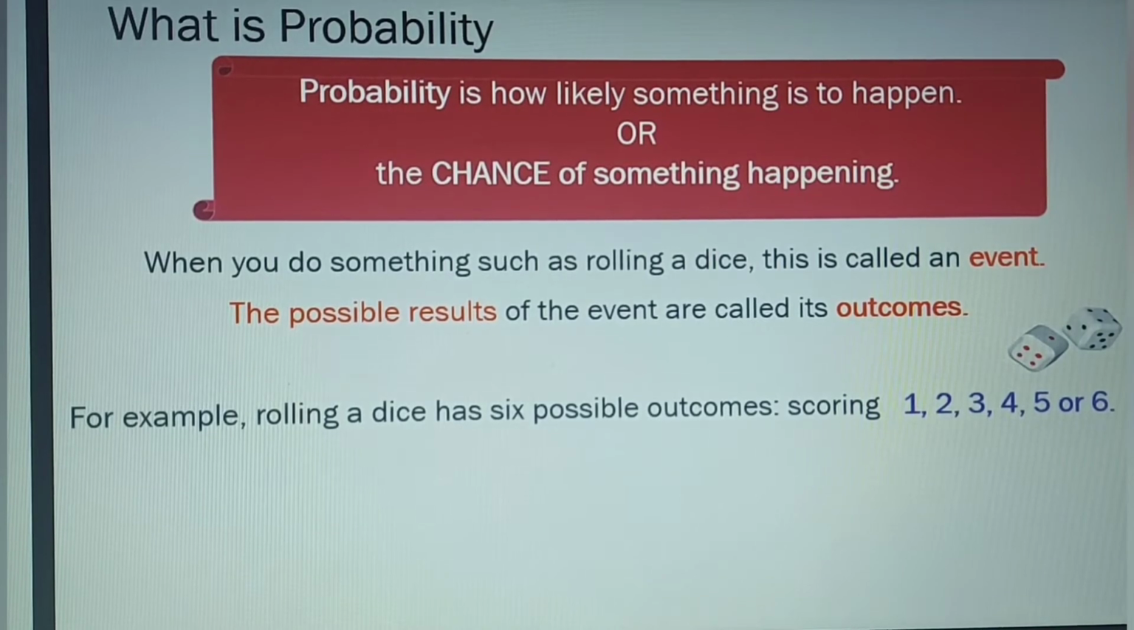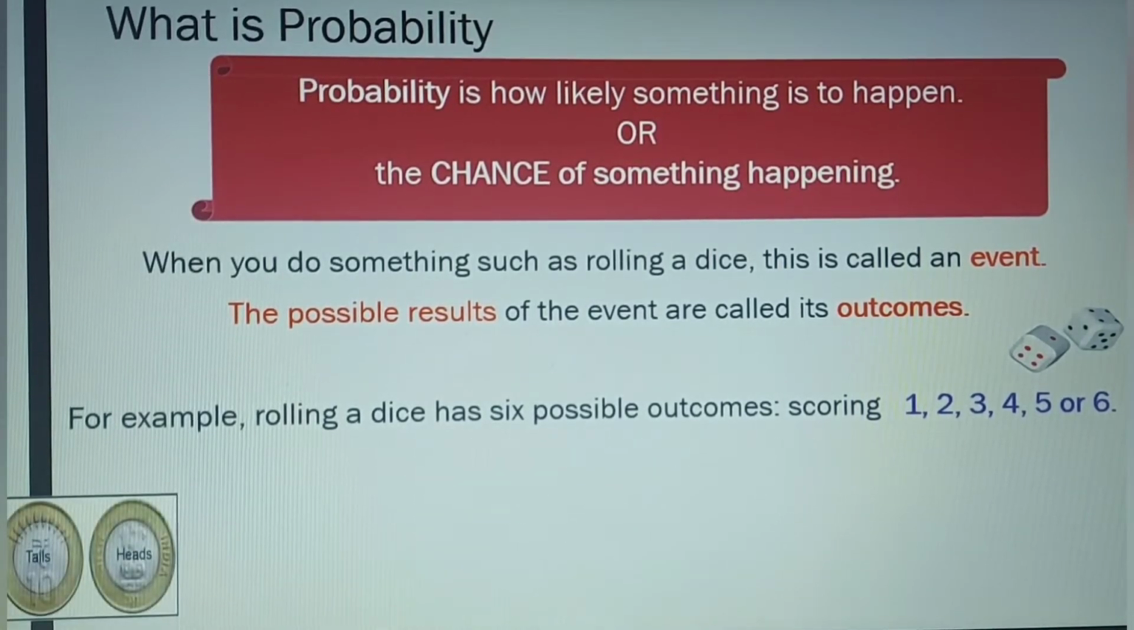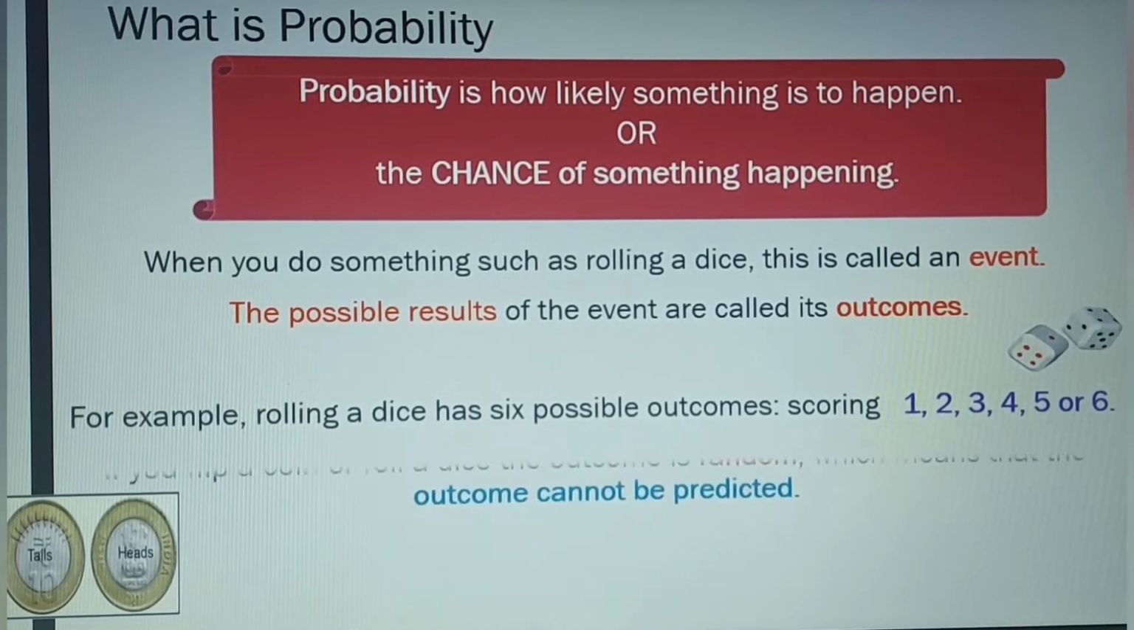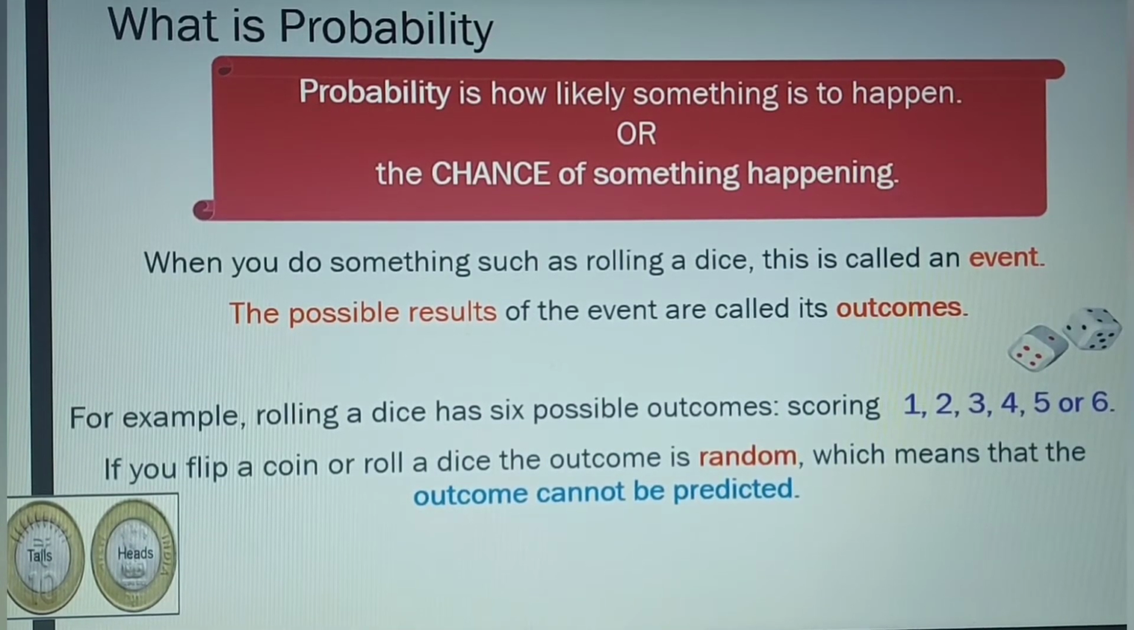Also, when you flip a coin, you have 2 possible outcomes because you either have a head or a tail. A coin is made up of 2 parts. The front part is the head and the other part is the tail. So you have 2 possible outcomes. Now when you flip a coin or you roll a dice, the outcome is random, which simply means that the outcome cannot be predicted.